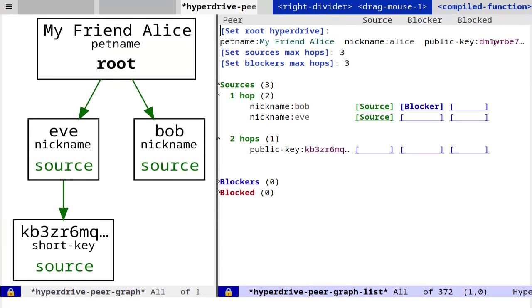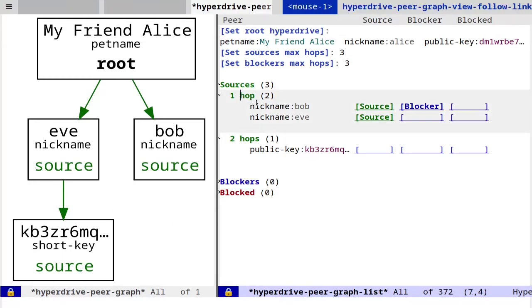We've set the source's max hops to 3, which means that we will go out at most 3 hops from Alice in order to find sources. So 1 hop from Alice are Bob and Eve. 1 hop from Eve is KB3, which is 2 hops from Alice.